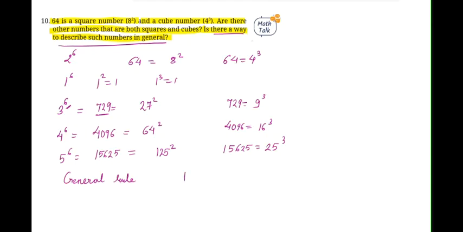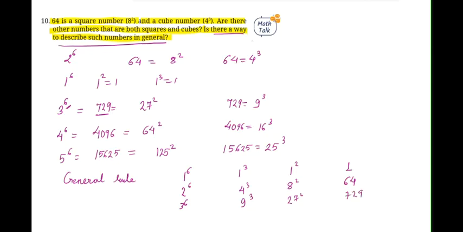Isn't it? So 1 to the power of 6, 1 to the power of 3 and 1 to the power of 2, सबकी value 1 है. Similarly, 2 to the power of 6, then 4 to the power of 3 and 8 to the power of 2, all are equal to 64. Then 3 to the power of 6, 9 to the power of 3, 27 to the power of 2, all are equal to 729.